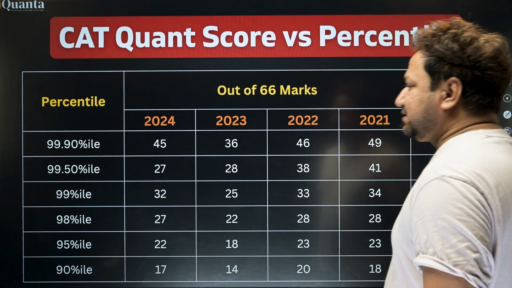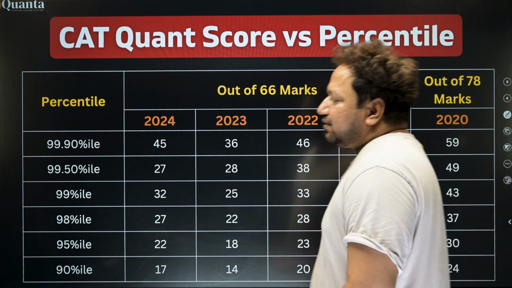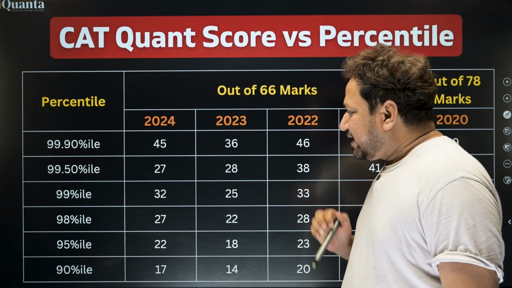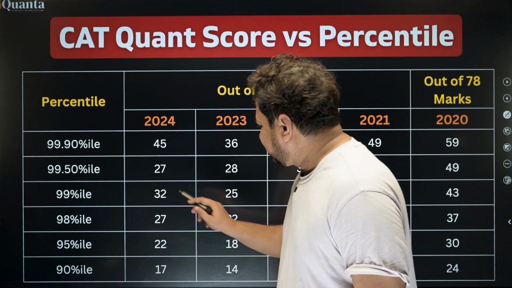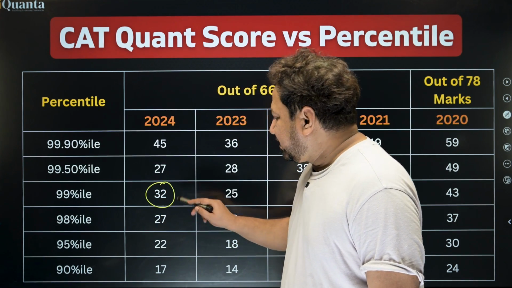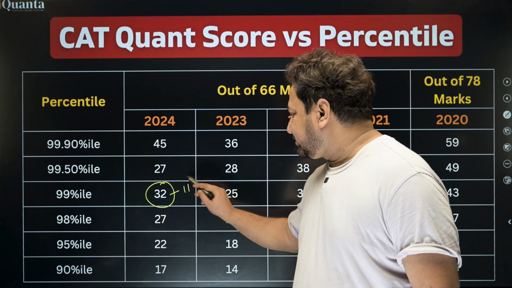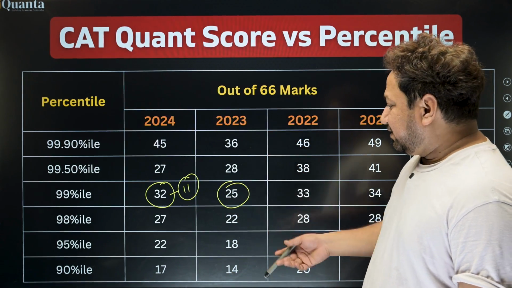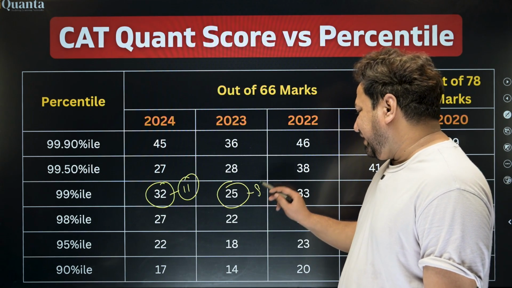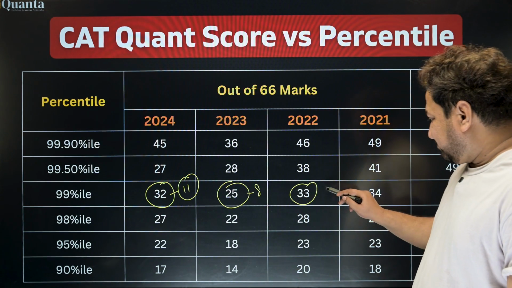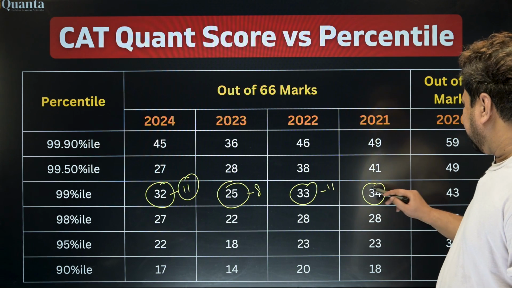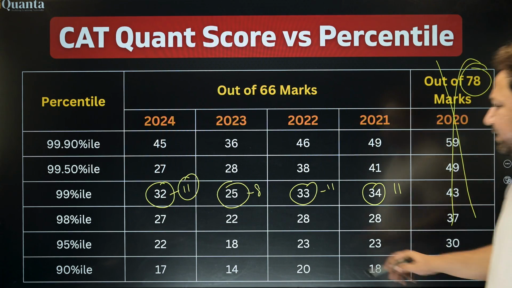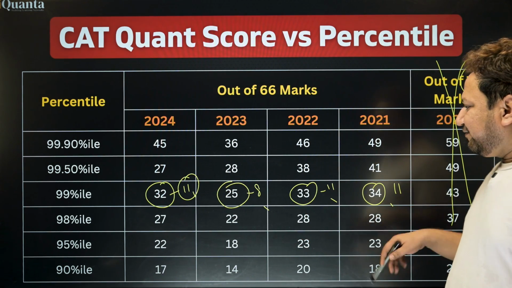Now look into percentiles. See, this is why it is important to jot down the important chapters. Someone last year got 32 marks in quant, which essentially translates to 11 questions, 11 correct, 1 wrong. 25 marks translates to around 8 questions, 33 marks is 11 questions, 34 marks again around 11 questions. This is not valid because it was a 78 marks paper. So look at this: 11, 8, 11, 11, even the highest is 11.